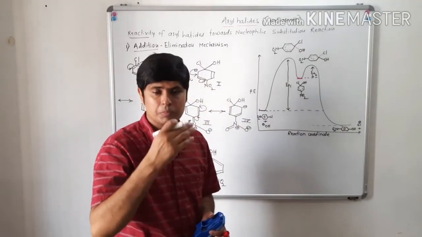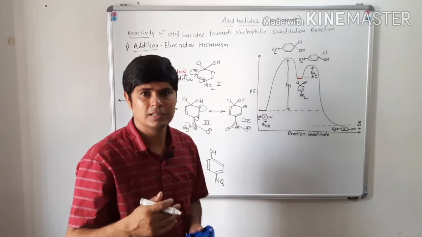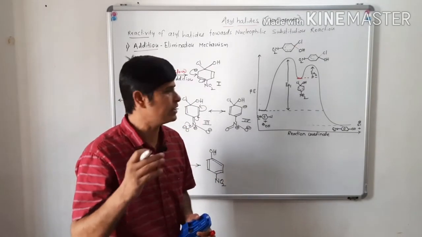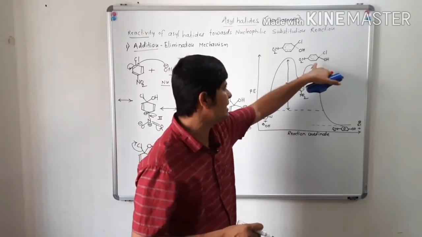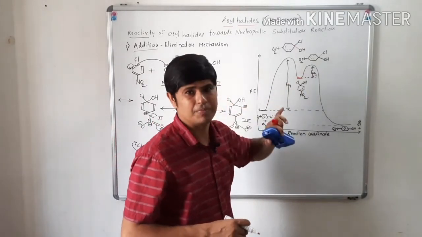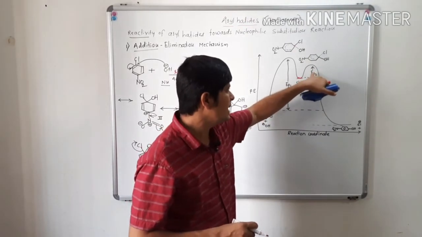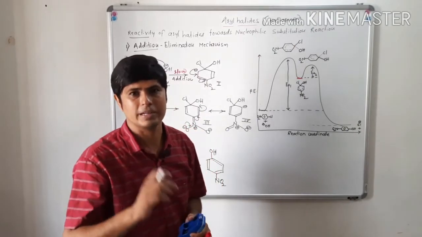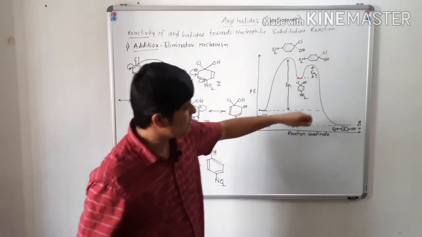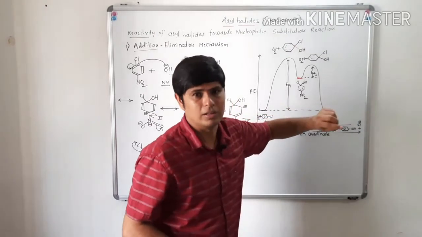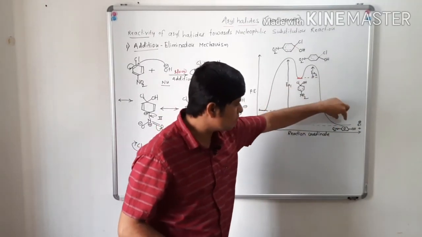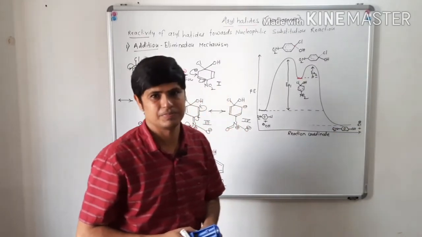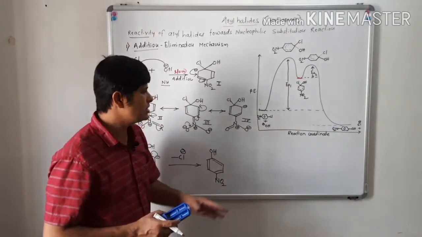Chlorine will leave with its bonding pair of electrons, and there will be an increase in energy in this step, and this will be EA2, the energy of activation for the second step. And this will be a product, para-nitrophenol. Now it will immediately collapse into the product, para-nitrophenol, and the byproduct is Cl minus.